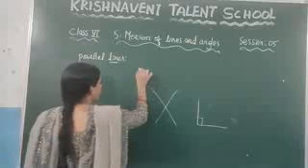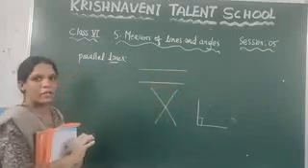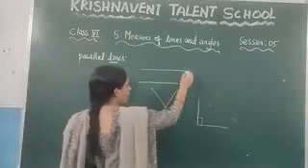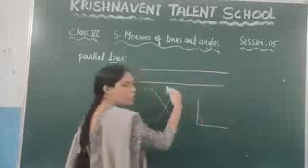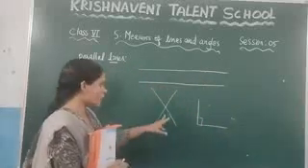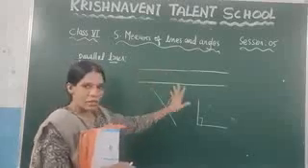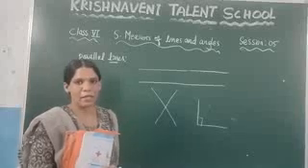And if you take any two lines, if these two lines are not intersecting at any point, here you can observe that if I extend this line like this and if I extend this line like this, it will go on like that, right? But it will never intersect at any point. These two lines never intersect at any point. Such type of lines we call parallel lines.